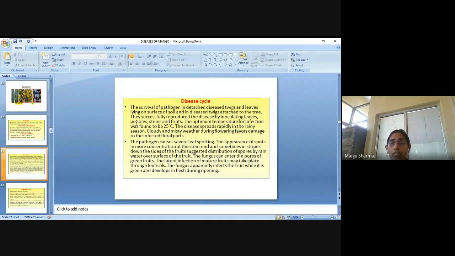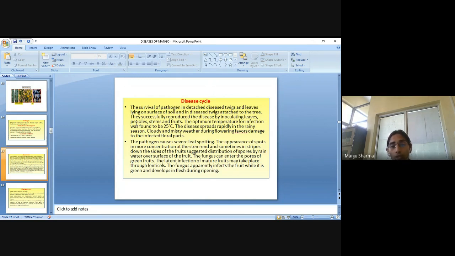The disease spreads rapidly in the rainy season. Cloudy and misty weather during flowering favors damage to the infected floral parts.